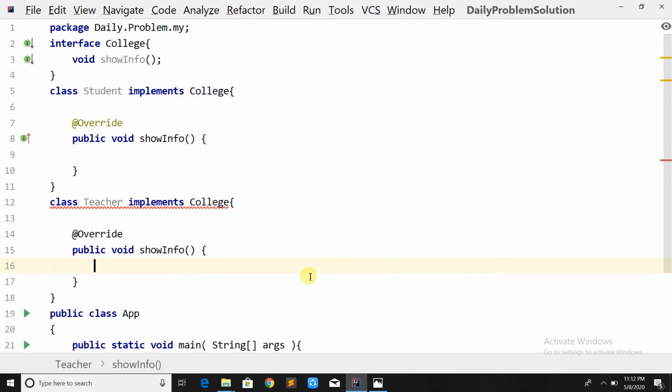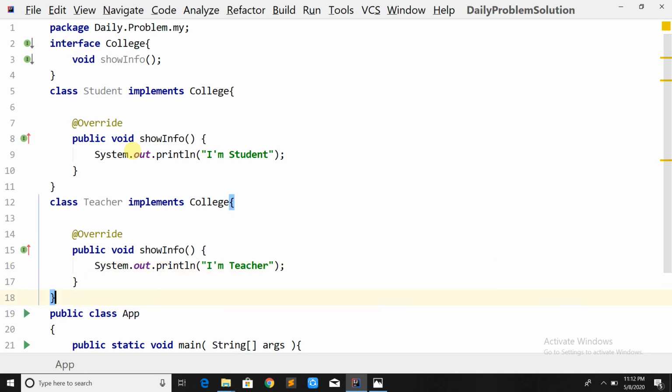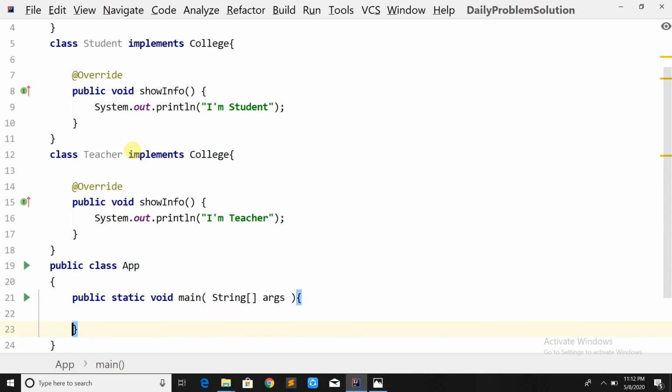I'm just going to put a sysout statement inside this method, that is "I am student", and here "I am teacher". Okay, this is a simple example, nothing fancy.